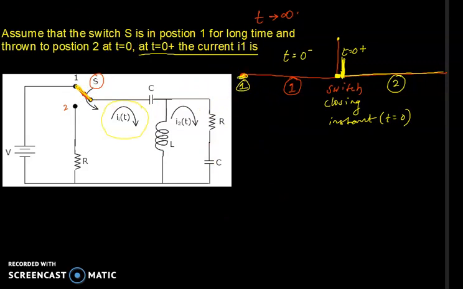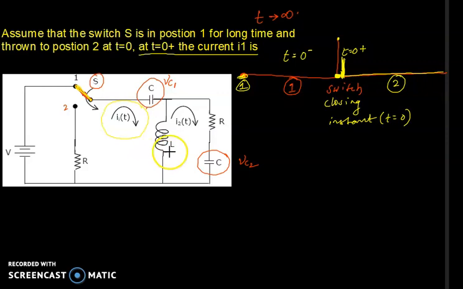When the system becomes steady state, what will happen to the capacitors? The capacitors will build up voltage. Let us take this as the voltage across capacitor C1, and this as the voltage across capacitor C2.